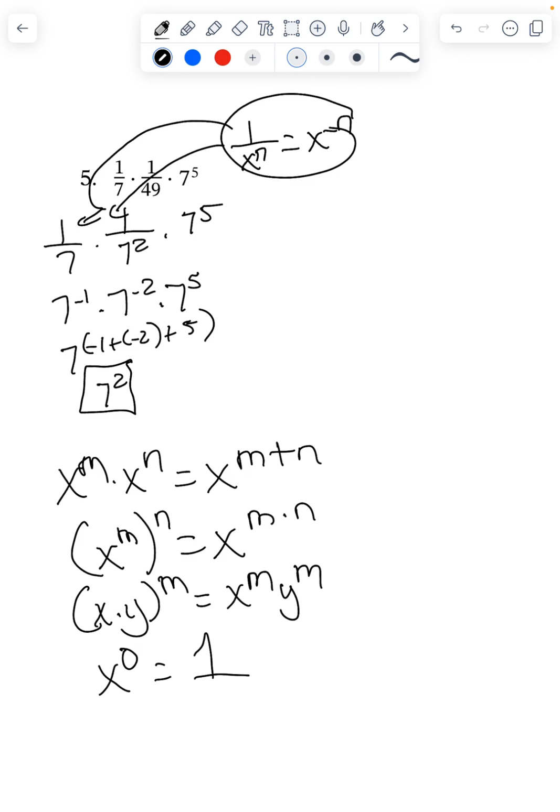My other rule was if I was dividing x to the m by x to the n, then I subtract my exponents. And the last one is if I have a negative exponent, I move that exponent to the opposite piece of that fraction, denominator or numerator, and I change the sign of my exponent. So these are the rules. If you know these and can use these, you will be good to go for the test.